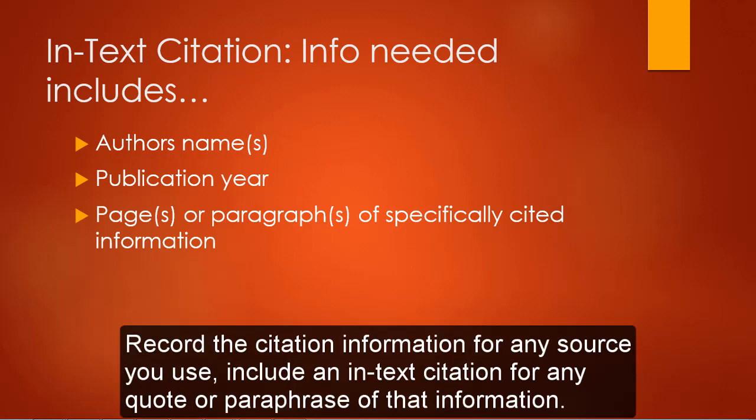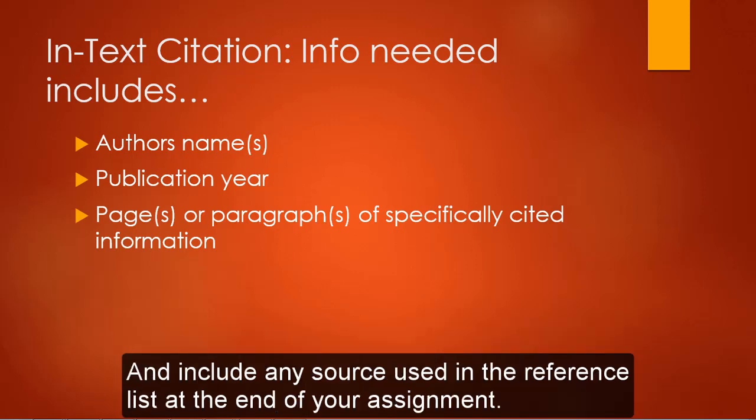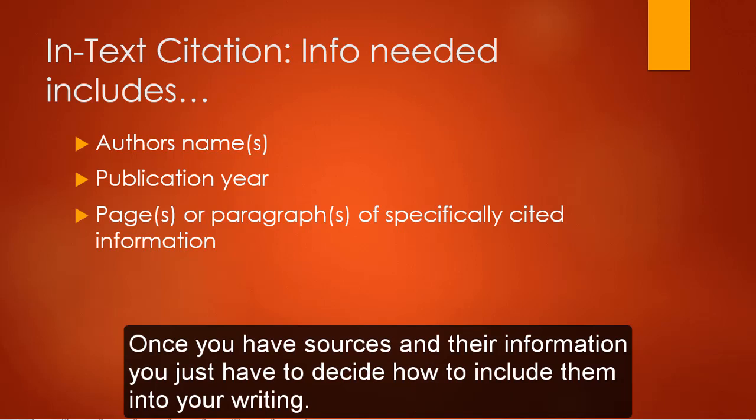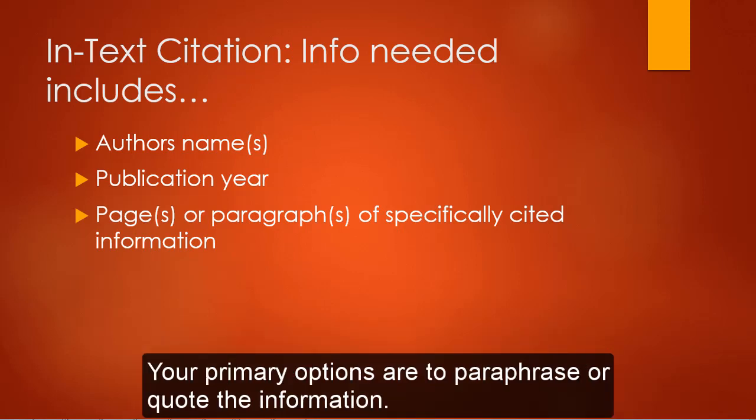Record the citation information for any source you use. Include an in-text citation for any quote or paraphrase of that information, and include any source used in the reference list at the end of your assignment. Once you have sources and their information, you just have to decide how to include that information in your writing. Your primary options are to paraphrase or quote the information.